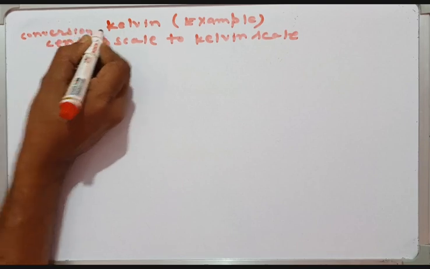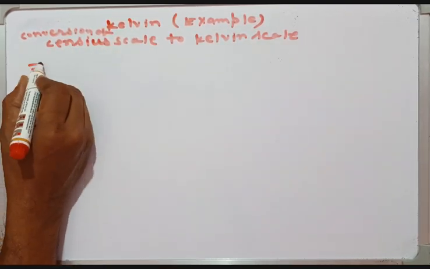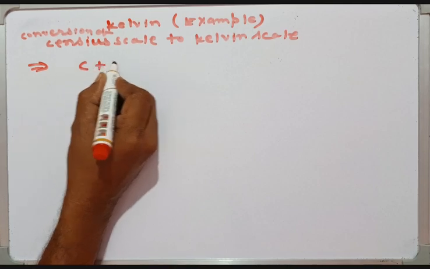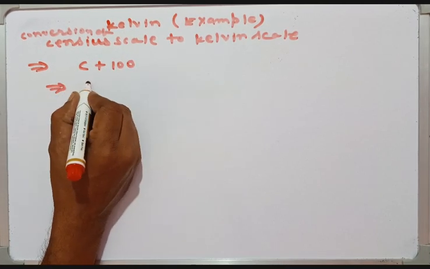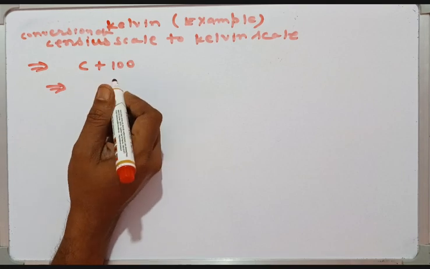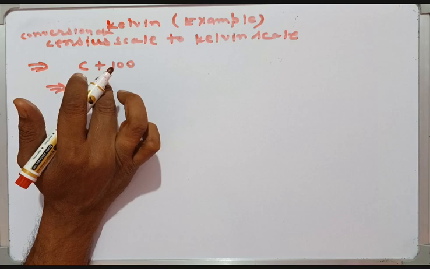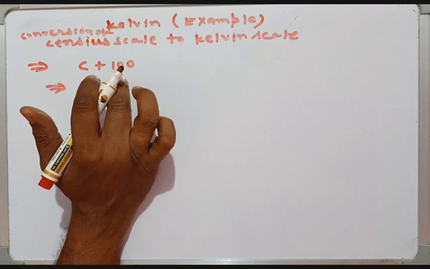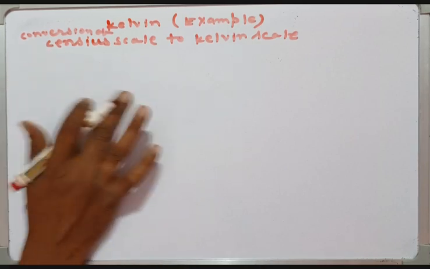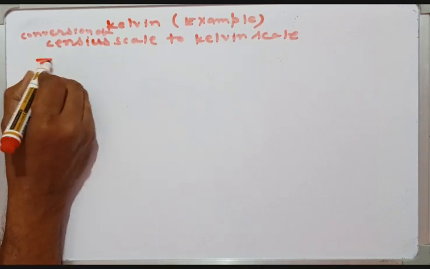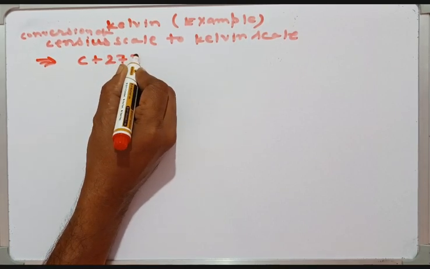Conversion of Celsius scale to Kelvin: the formula is C plus 273 K.